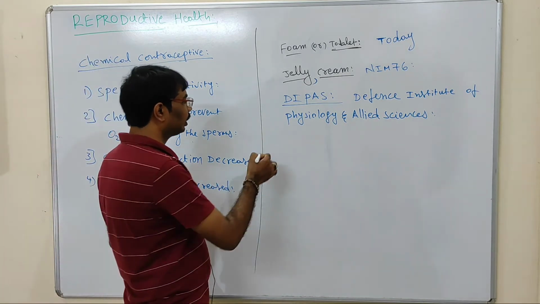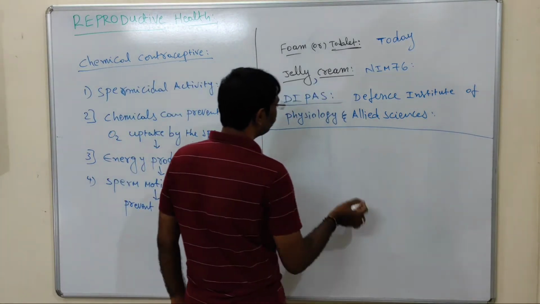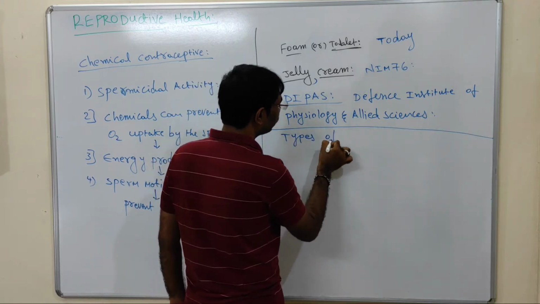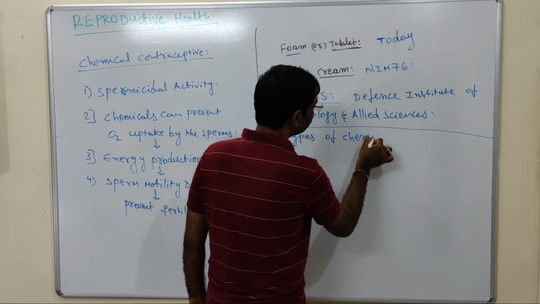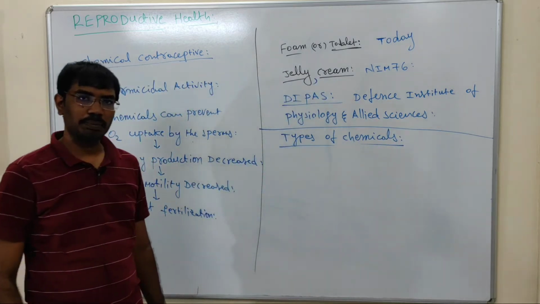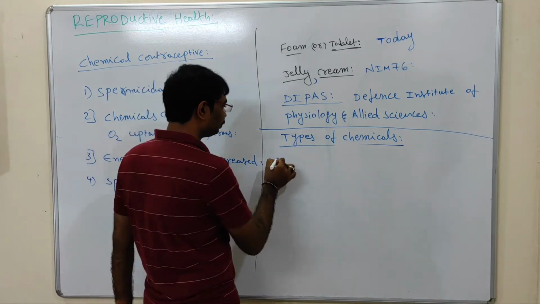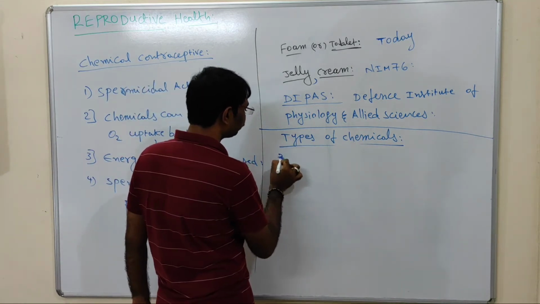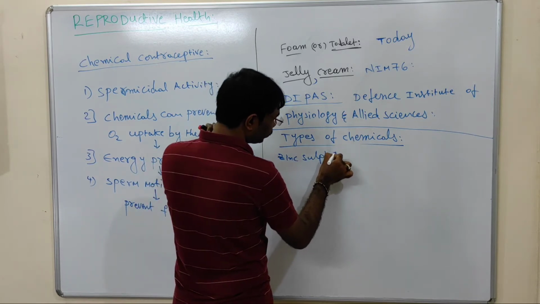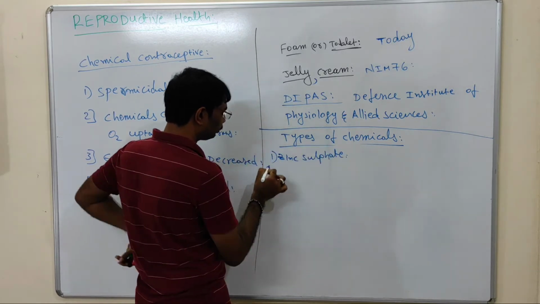So which kind of chemicals? Types of the chemicals used for the chemical contraceptives. Which kind of chemicals are utilized for this contraceptive purpose? Here zinc sulfate can be used as one chemical.